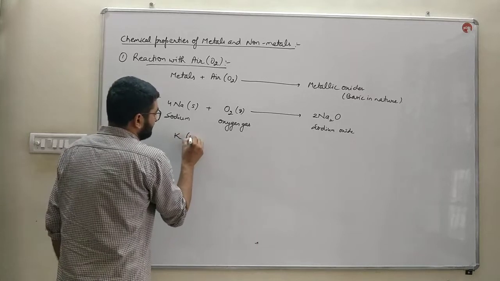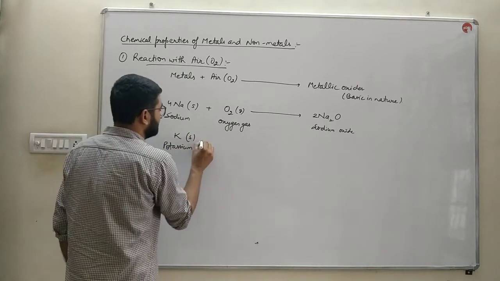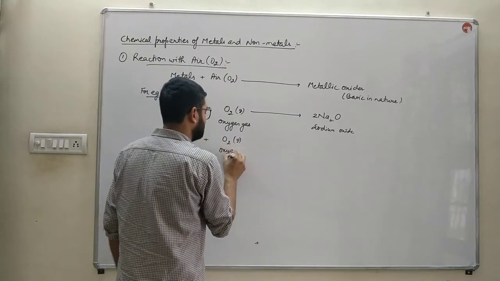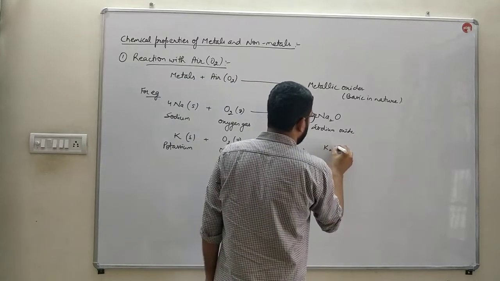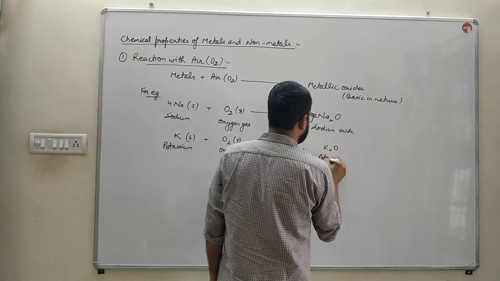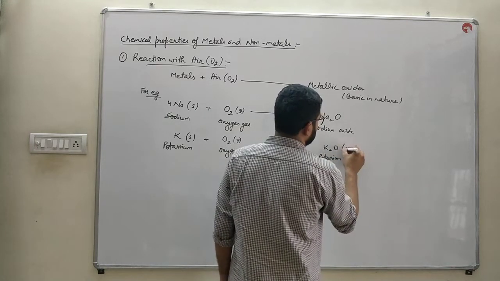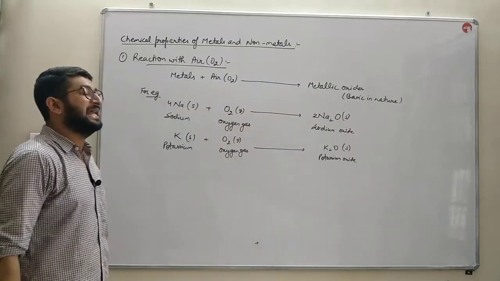When the metal potassium reacts with oxygen gas, it will form potassium oxide. That is a metal oxide produced in powdered form. That is why I have written S in the bracket.